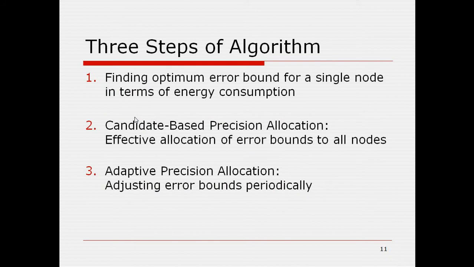There are 3 steps of the algorithm. First one is to find the optimum error bound for a single node in terms of energy consumption. Then, candidate based precision allocation. So after finding error bound, we allocate error bound. Third one is the adaptive precision allocation. Periodically we change the error bound.